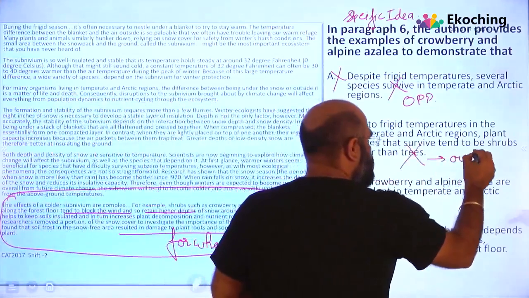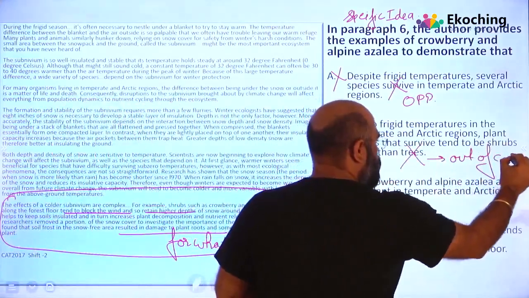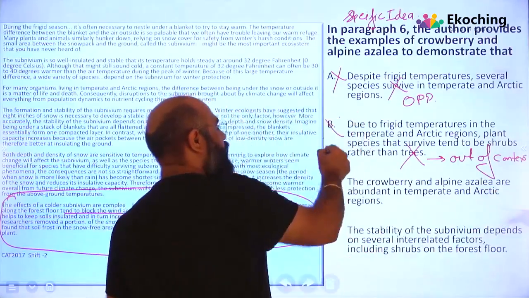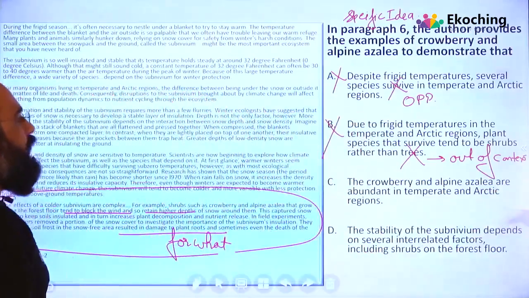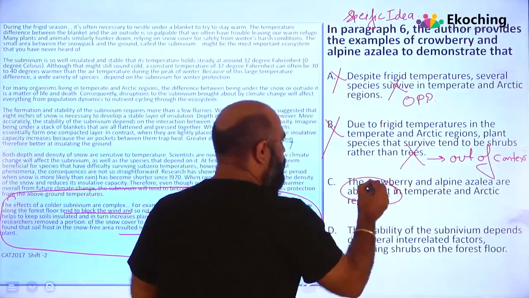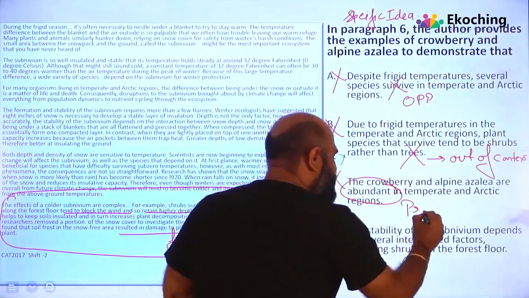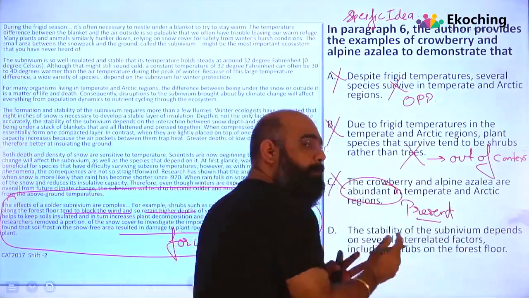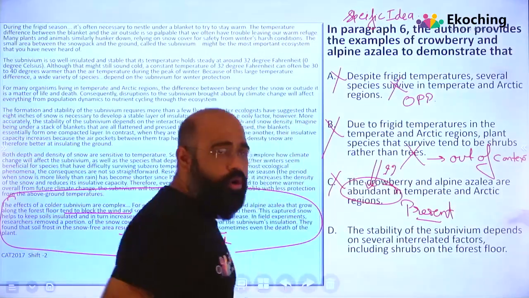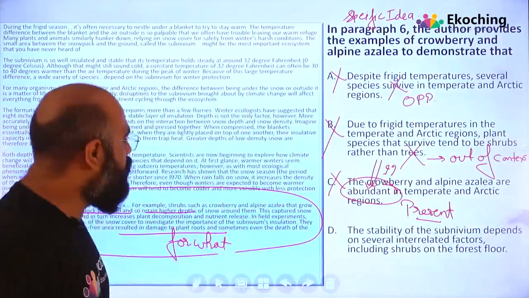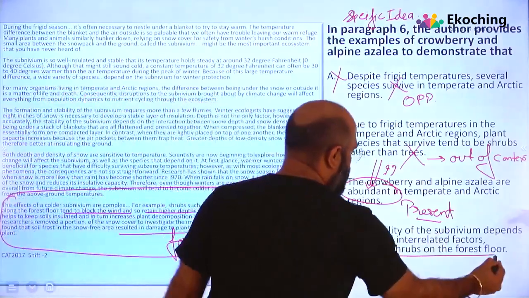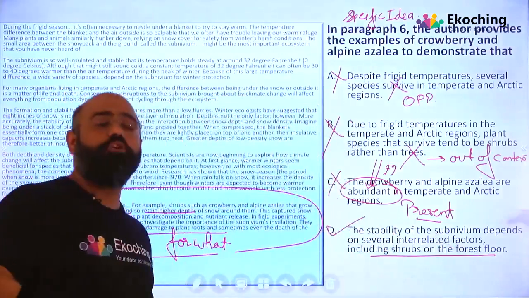Out of context, we are not talking about the comparison between shrubs or trees. Eliminate. C, the crowberry and alpine azalea are abundant. I don't know whether they are abundant or not. They are present, I know that. But whether they are abundant, that's the question mark. I don't know. And D option, obviously my answer. The stability of the subnivium depends on several interrelated factors, including shrubs on the forest floor. So D should be my right answer.